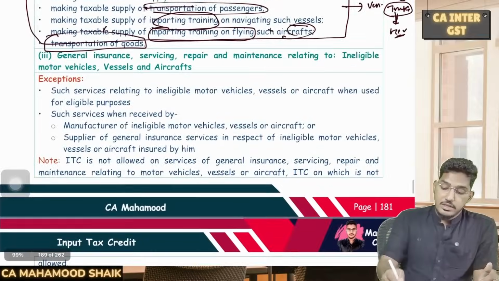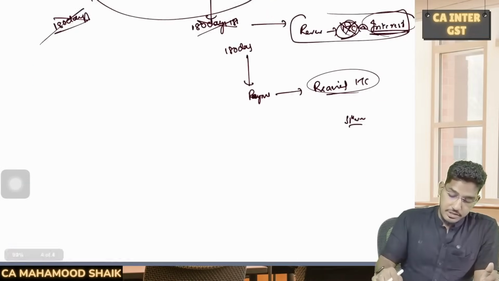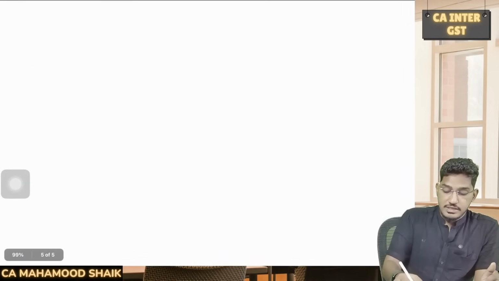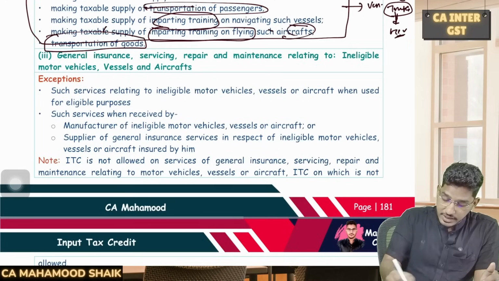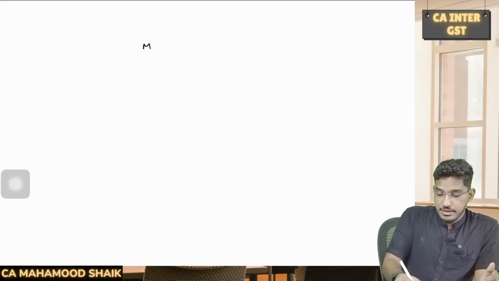Clear? Sir, then what about the third item on which ITC is blocked? They say: general insurance, service, repair and maintenance. Say for example, a motor vehicle is there, a vessel is there, an aircraft is there.